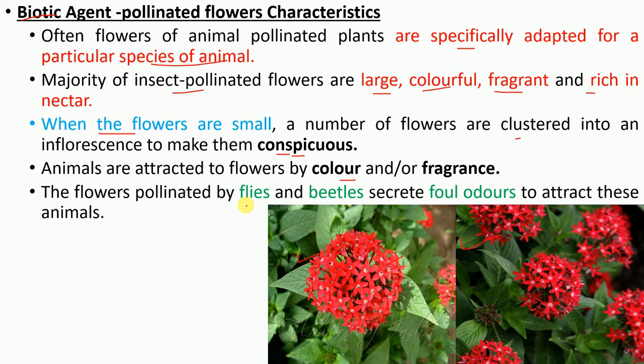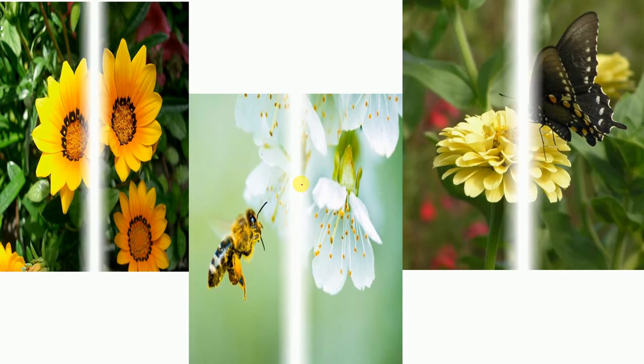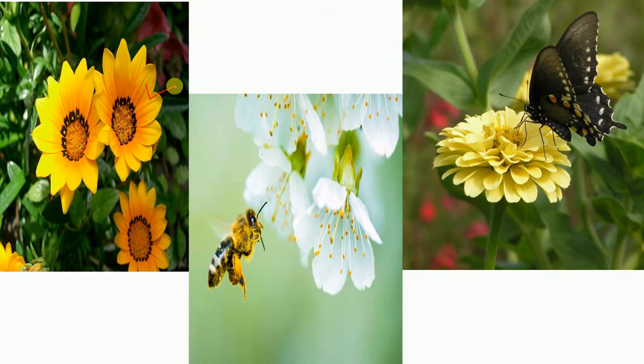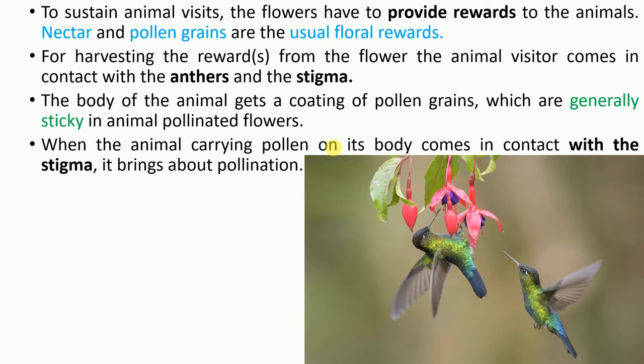Flowers pollinated by flies and beetles secrete a foul odor, so it can attract such flies and beetles. You can see here the beauty of these various flowers. This is a honeybee and this is a butterfly. They are pollinating these flowers, right? And you can see how colorful they are and how much they attract.